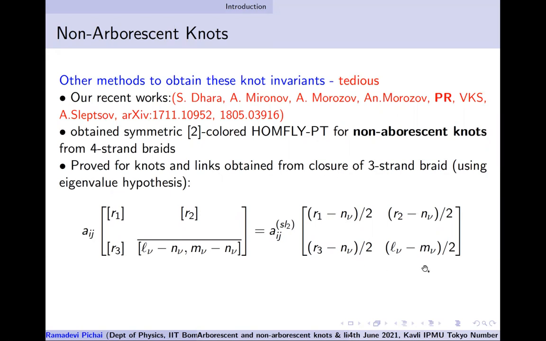So we could use that and compute the polynomial form for these cases. So for 4-strand braids we could do only up to 2 colors, but for 3-strand braids with symmetric colors, because from the hypothesis we could relate the duality matrix to the SL2 duality matrix, we could write the polynomial form for 3-strand braids with different symmetric representations.